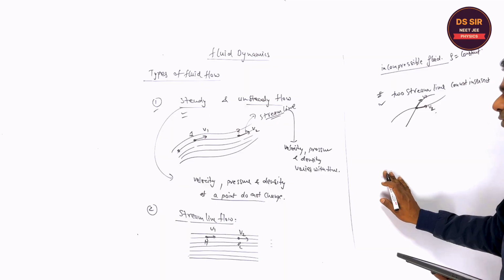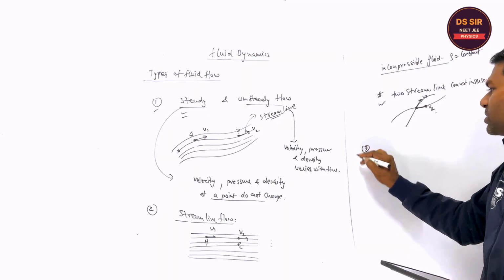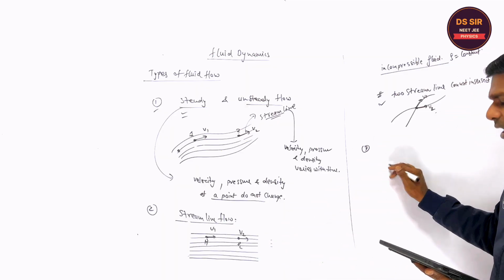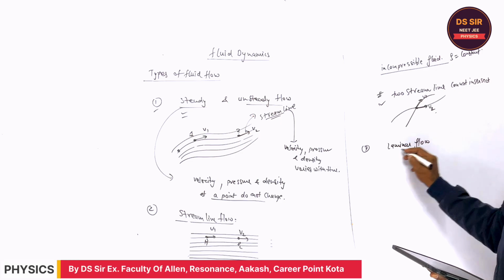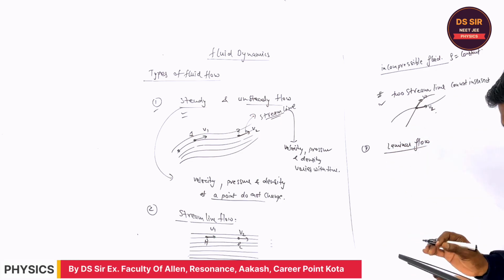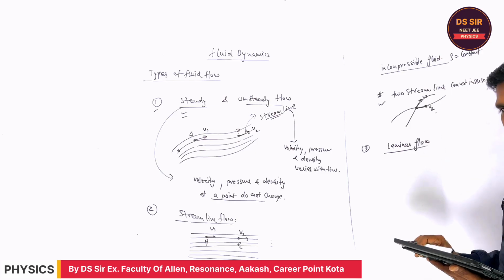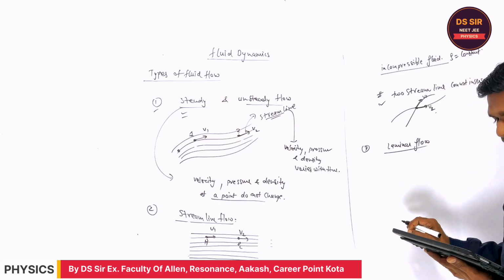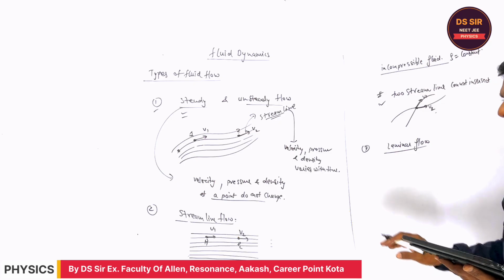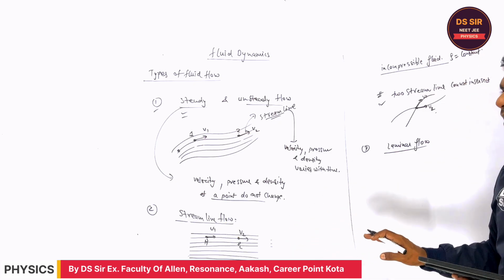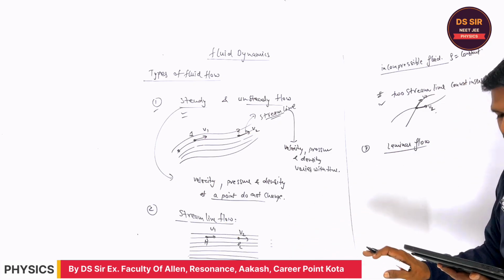In streamline flow, we will discuss the laminar flow. What is laminar flow? You can read the definition. Particles move in laminar flow with well-defined streamlines, and these streamlines are parallel and straight.